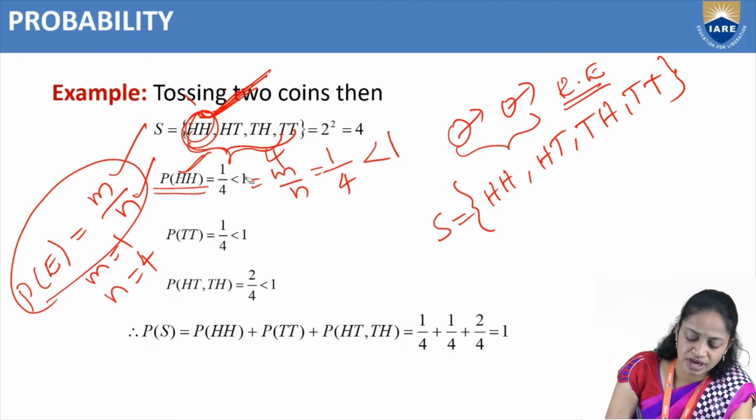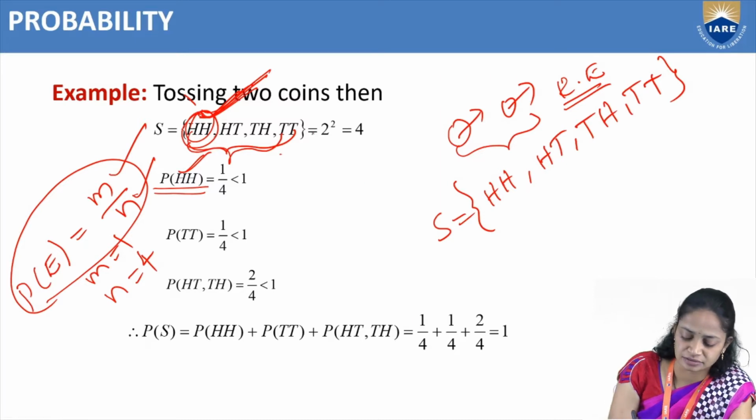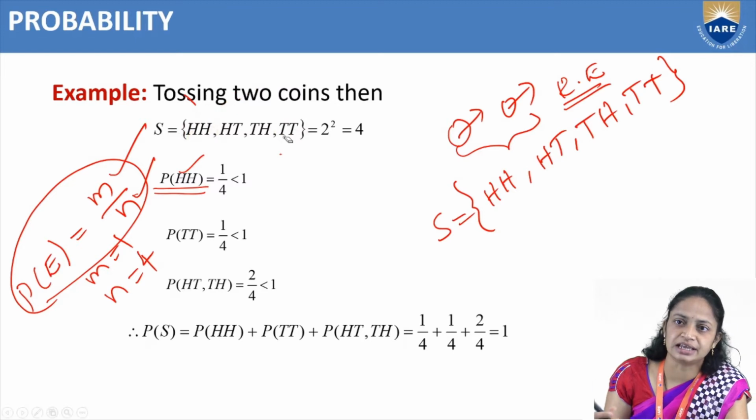Like that, we are going to find the probability of tail tail.